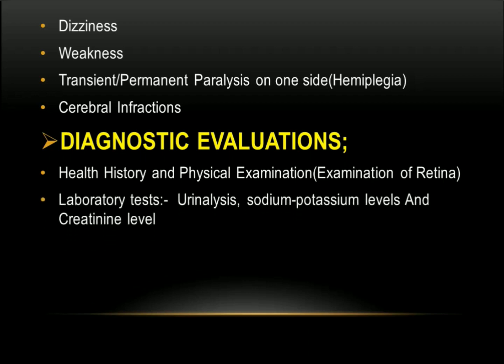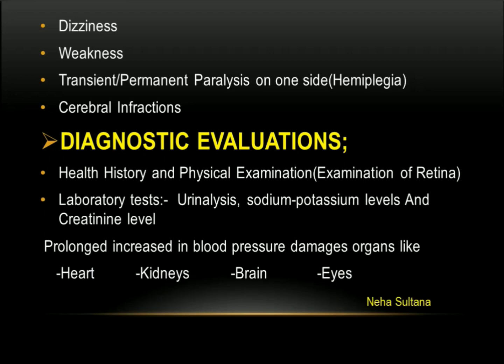Then we'll see the laboratory tests. In laboratory tests, we will look at urine analysis, sodium and potassium levels, and creatinine levels. We'll check their levels. Prolonged increase in blood pressure damages organs like the heart, kidneys, brain, and eyes. So mainly these organs are affected by hypertension.